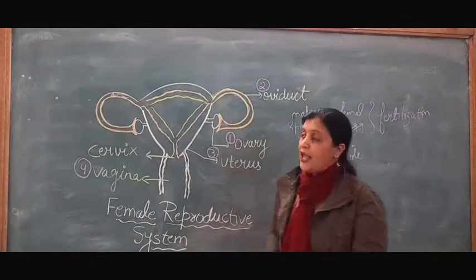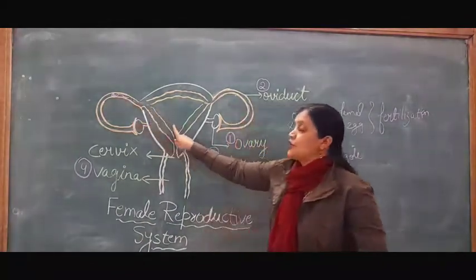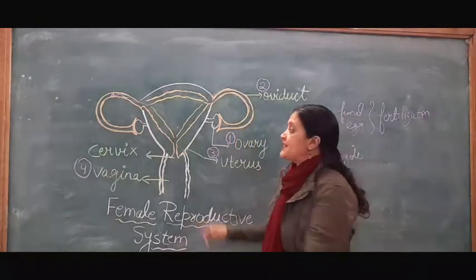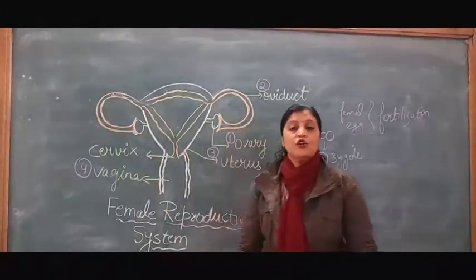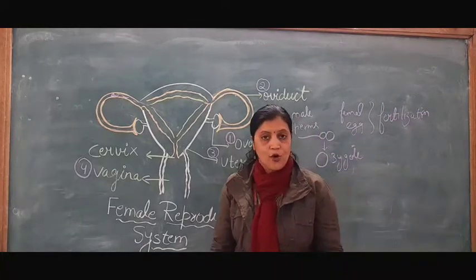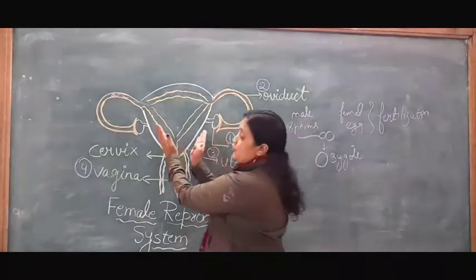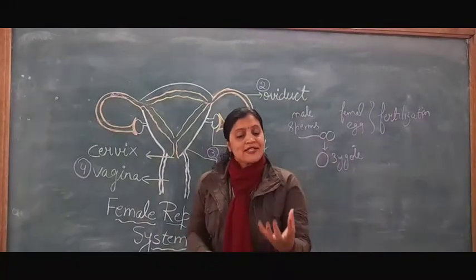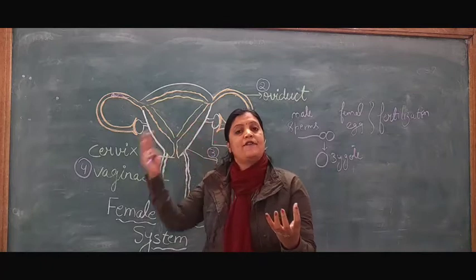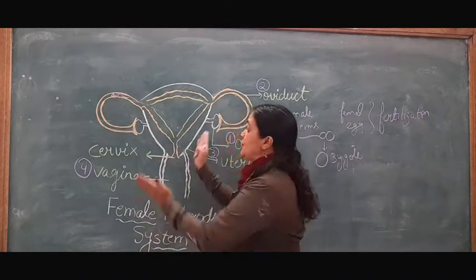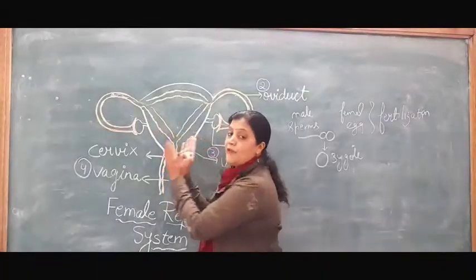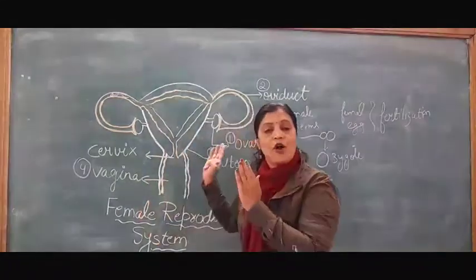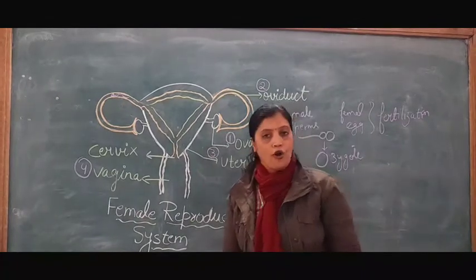After fertilization, the zygote will form. This zygote comes into the uterus. When this zygote comes into the uterus, due to the release of progesterone hormone, it prepares the uterus wall to hold this zygote, because afterwards this zygote develops into a baby. So the uterus can hold the baby for 9 months. The uterus wall gets prepared by progesterone hormones.